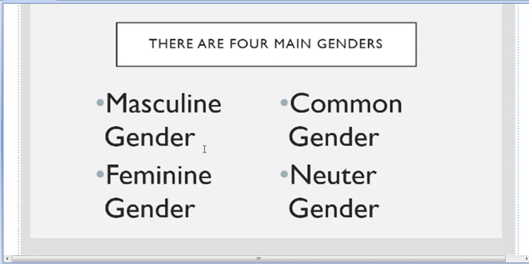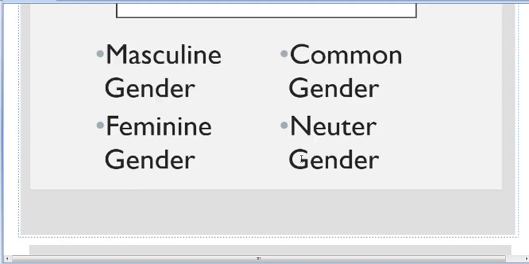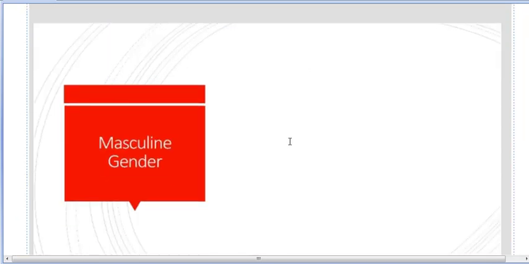Masculine gender and feminine gender you must all be acquainted with. You must have read these in your previous classes. Common gender and neuter gender are the new things we are going to learn in this class. So first we'll move to masculine gender. What is masculine gender?